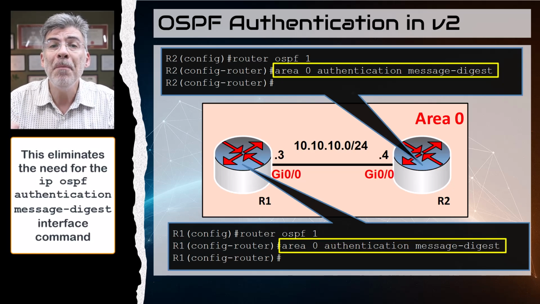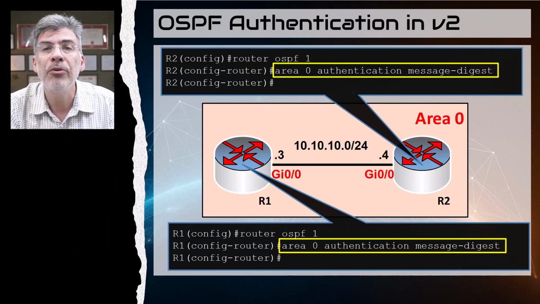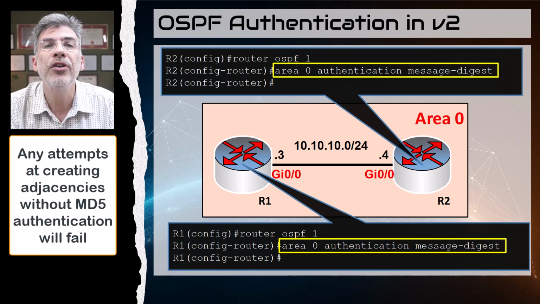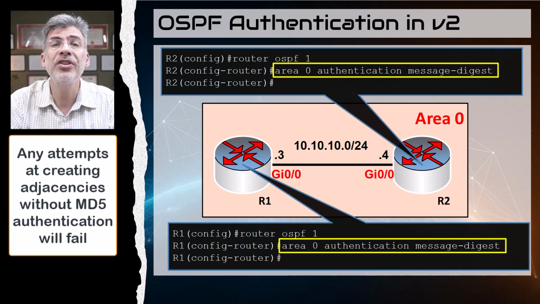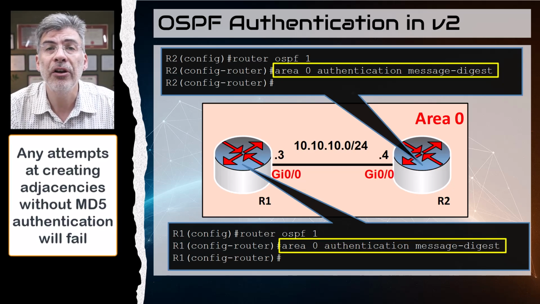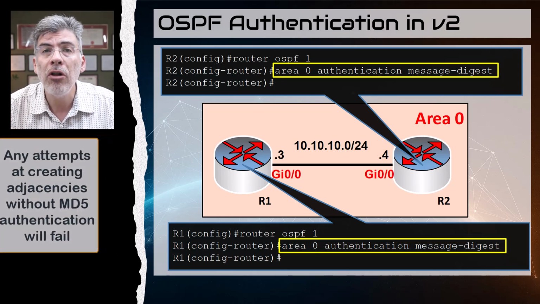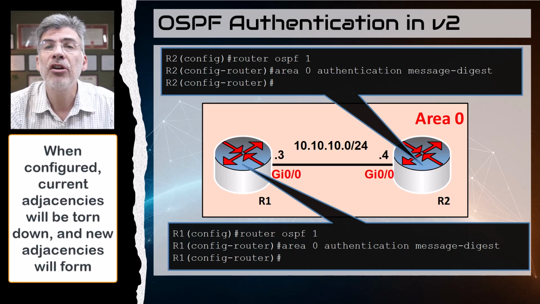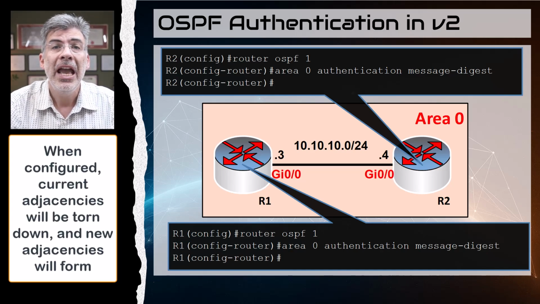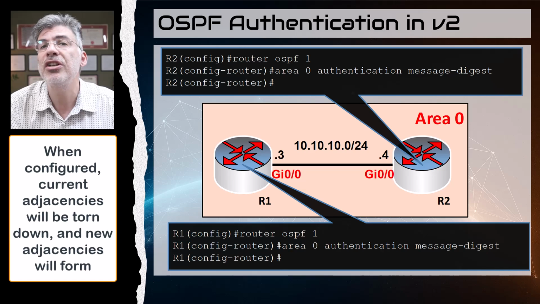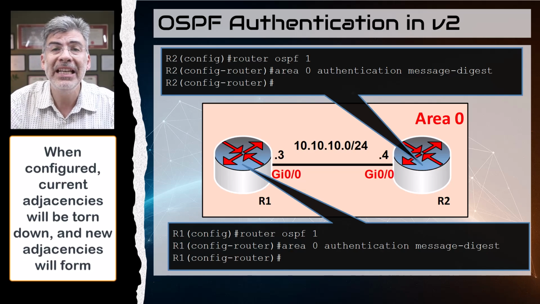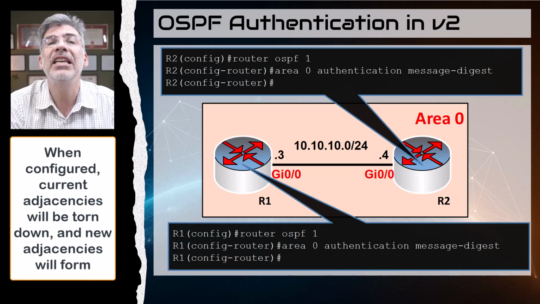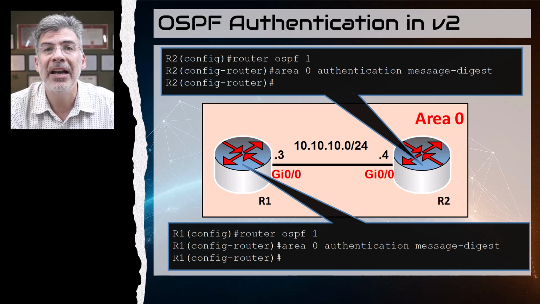But authentication must be configured on all neighboring OSPF routers in order for adjacencies to form. In other words, this command here in router configuration mode makes authentication mandatory for all adjacencies. Now, when you apply these commands, you'll see that the current adjacency will be torn down, and only after the full authentication configuration has been completed on both ends will you see the adjacencies come back up again.